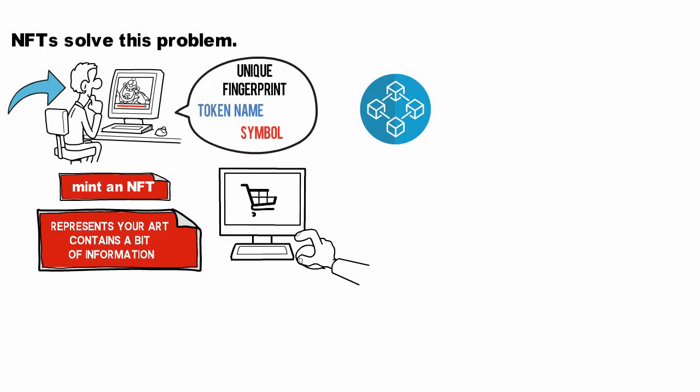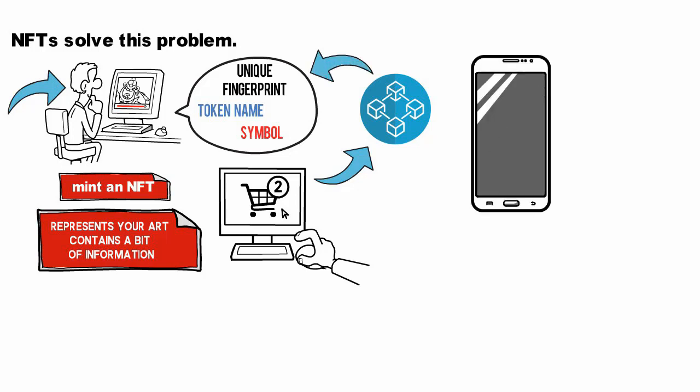Now you can sell the token by creating a transaction on the blockchain. The blockchain makes sure that this information can never be tampered with. It also allows you to track who's the current owner of a token and for how much it has been sold in the past.